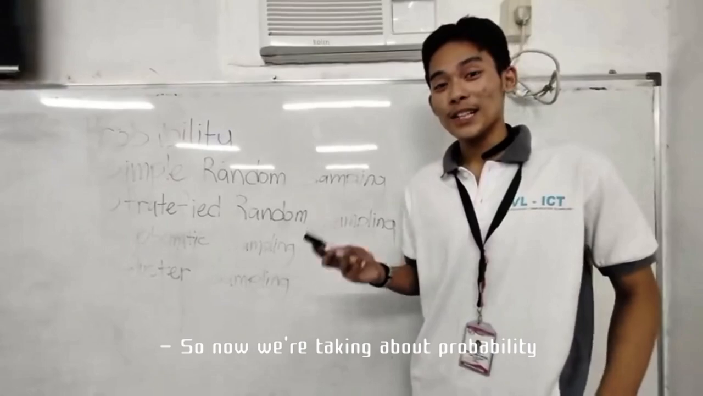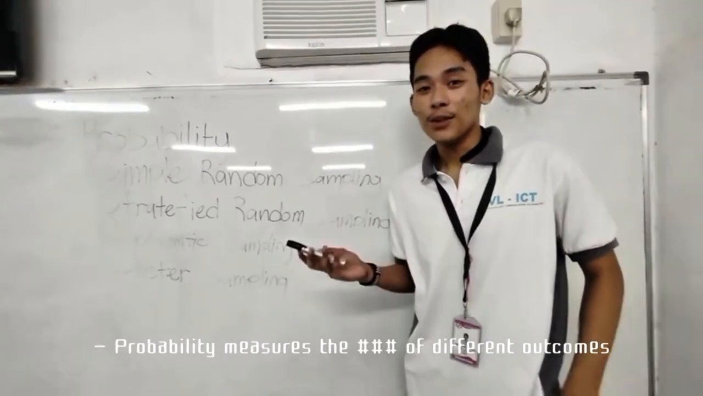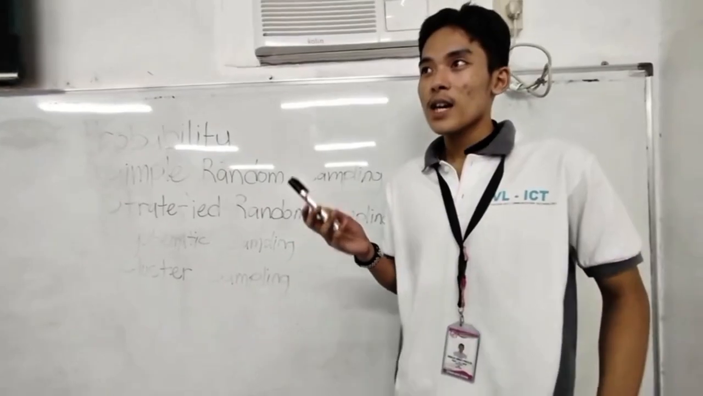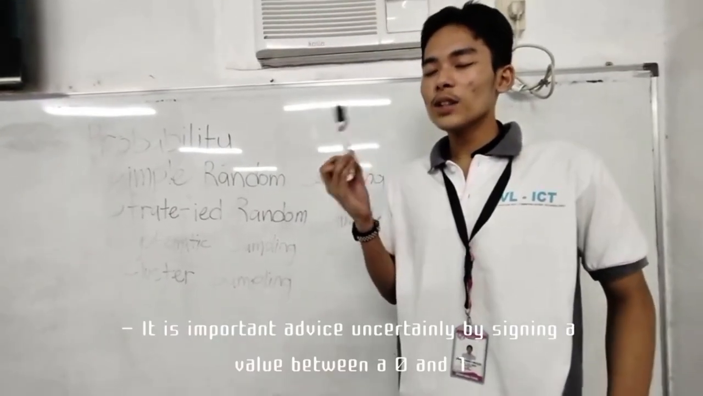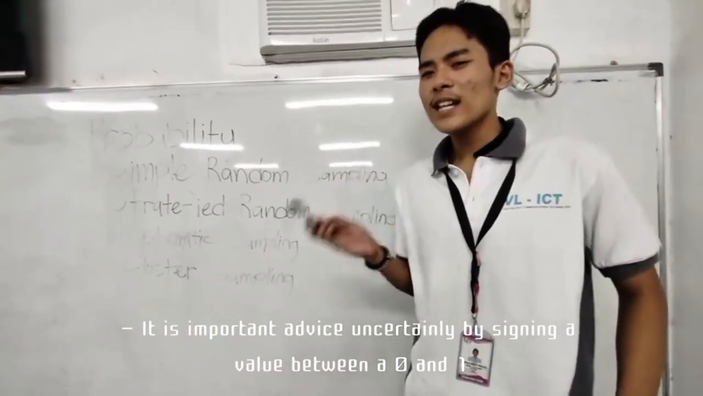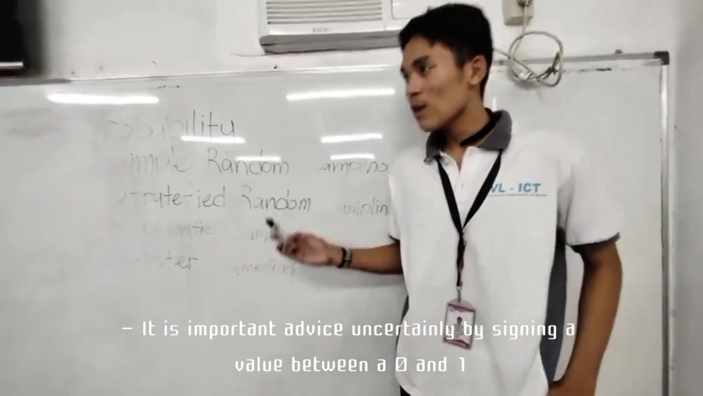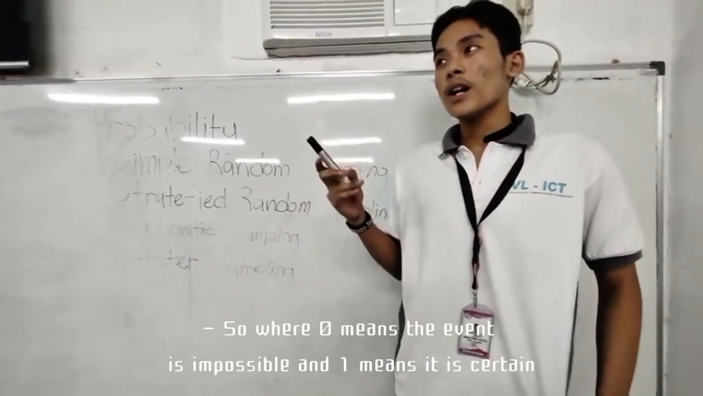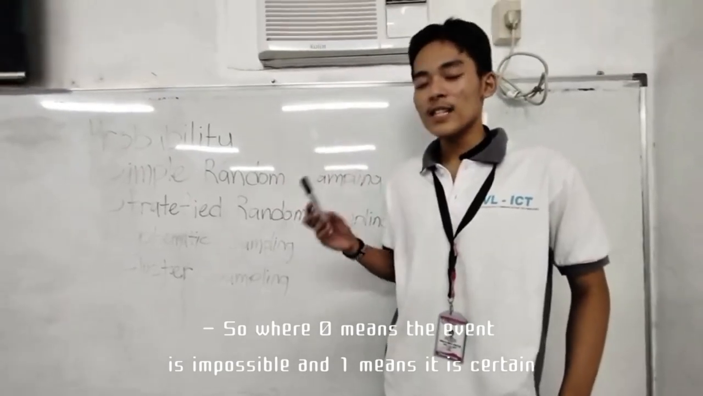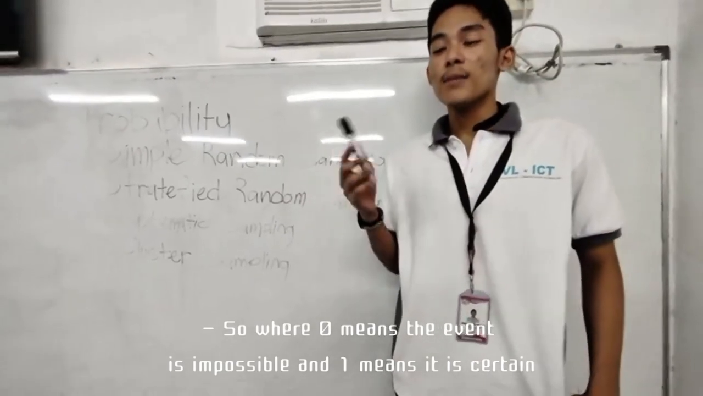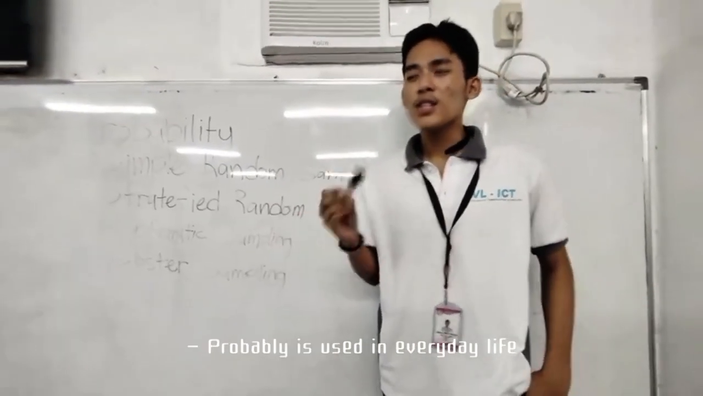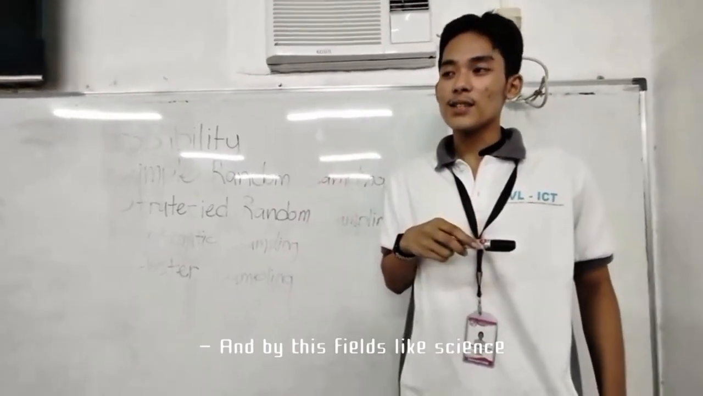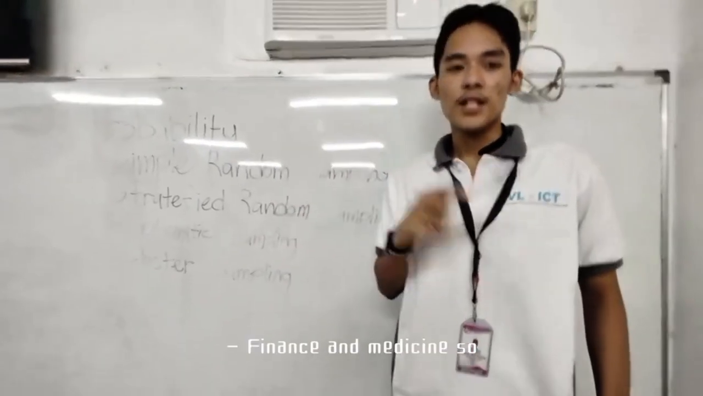So now we're talking about probability. Probability measures the likelihood of different outcomes occurring in uncertain situations. It quantifies uncertainty by assigning a value between 0 and 1 to an event, where 0 means the event is impossible and 1 means it is certain. Probability is used in everyday life and various fields like science, finance, and medicine.